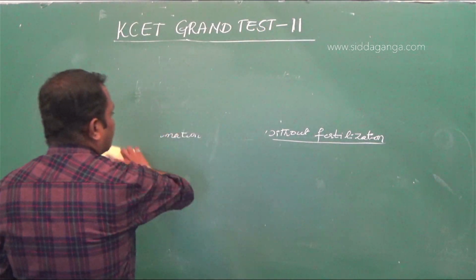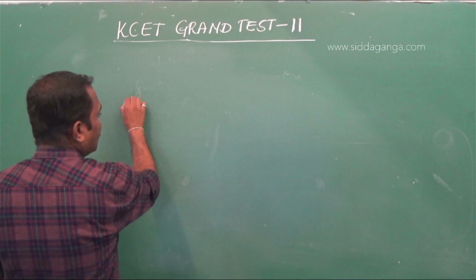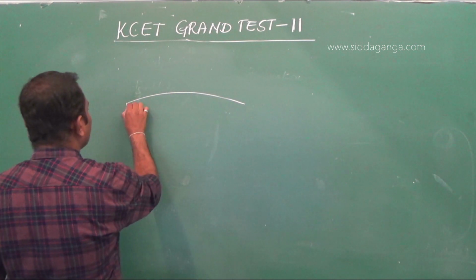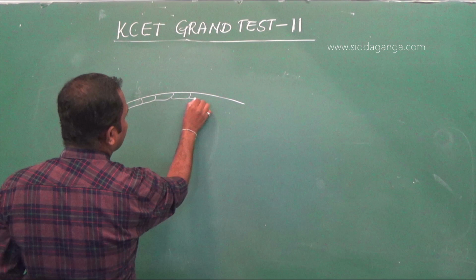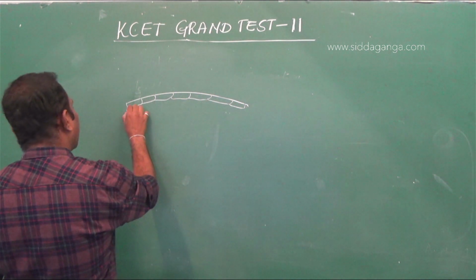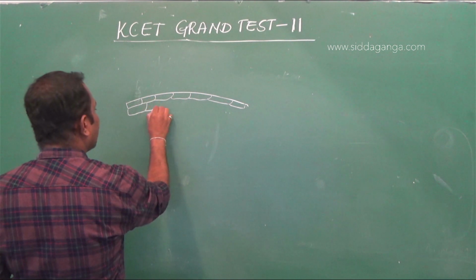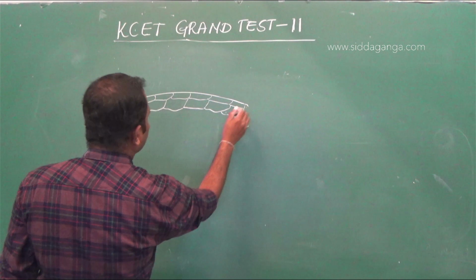This is the TS of anther, which shows different layers of tissues. The outermost layer is known as epidermis, and next to epidermis there is a layer of tissue which is called endothecium.